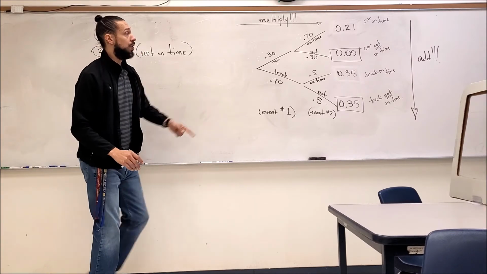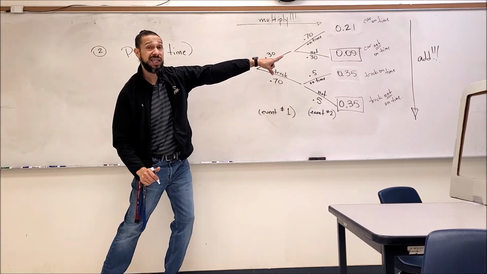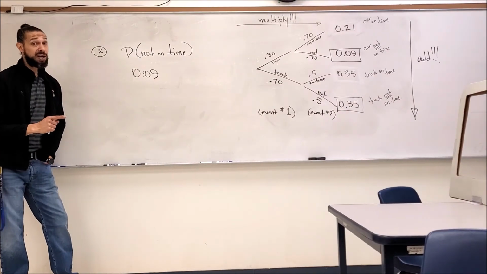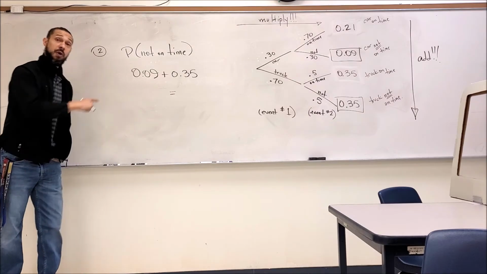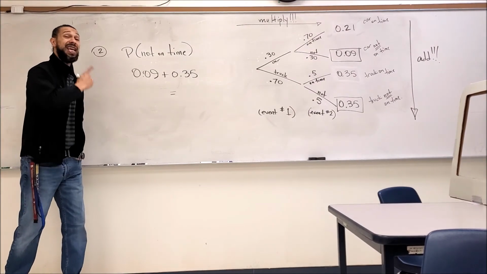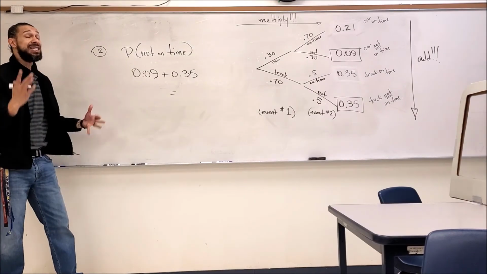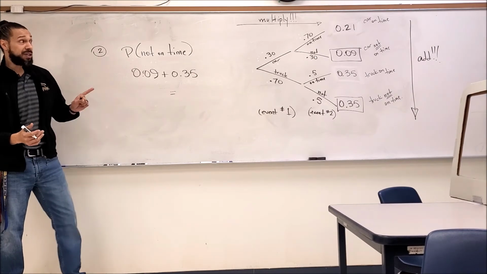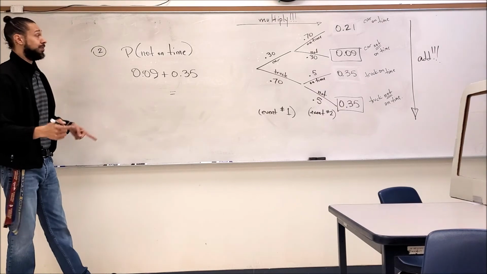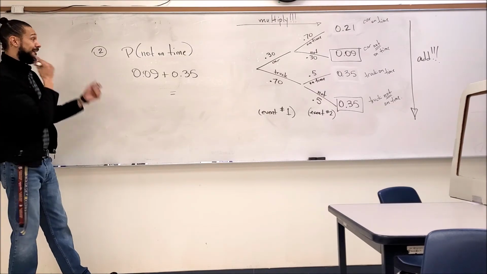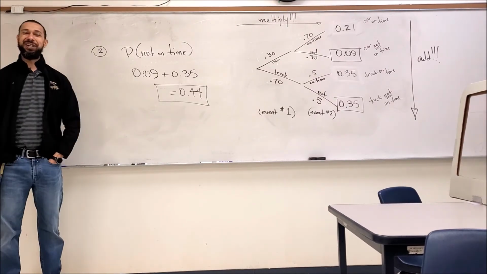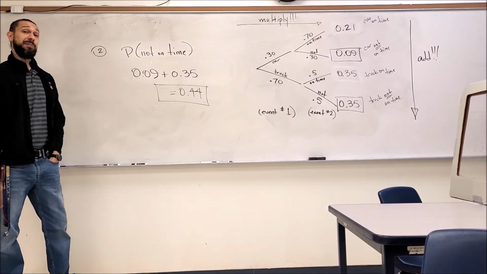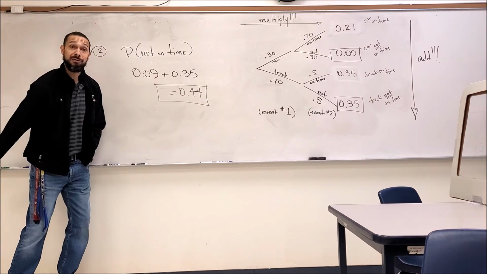So, the probability I took my car and I was not on time, 0.09. The probability I took a truck and was not on time, 0.35, and you have to add those together because I need to account for every possibility where I was not on time. As you can see, there are two of those. So, there we go. Add those together and we get 0.44. That's exactly right. That's the probability that I'm not going to be on time, regardless of what I do.